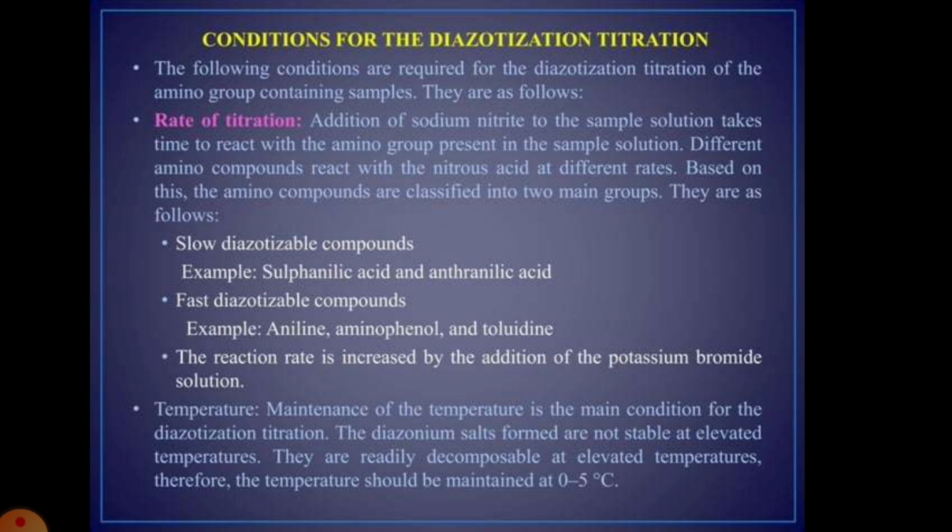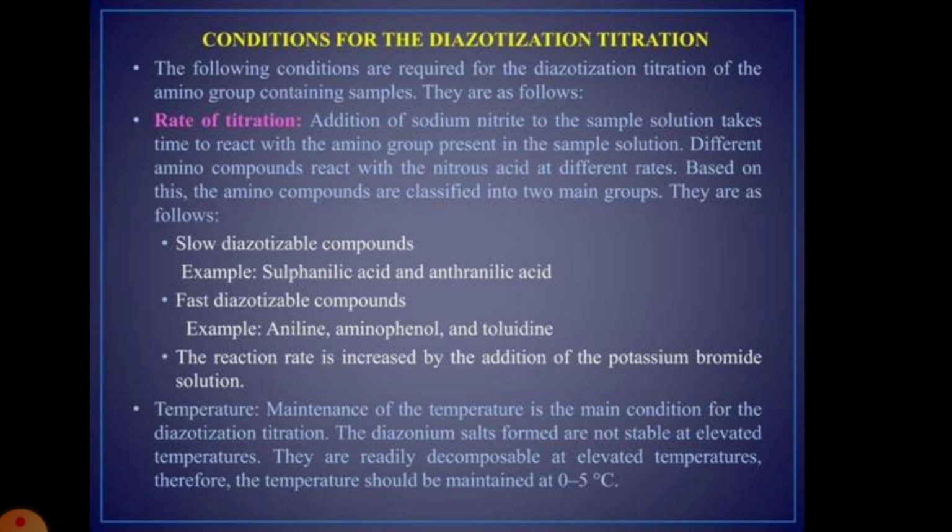Conditions for diazotization titrations: the following conditions are required for the titration of samples containing amino groups. Therefore, follow the rate of the titration. Addition of sodium nitrite to the sample solution takes time to react with the amino group present in the sample solution. Different amino groups react with nitrous acid at different rates. Based on this, the amino compounds are classified into two main groups.